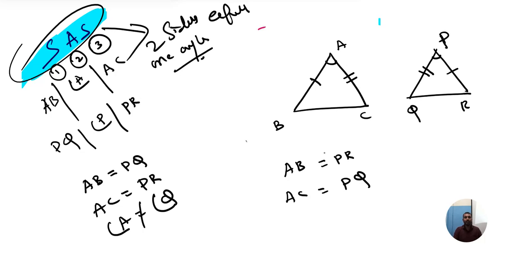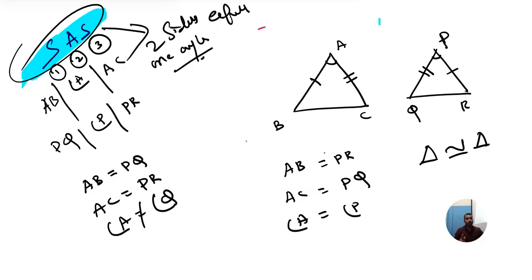Here we have single line AB. We can say that the single line AB is equal to the single line PR. Second, the double line: side AC is equal to side PQ. Now touching the single line and double line, which angle is it? Angle A. Here also, touching the single line and double line, which angle is it? Angle A. So these triangles are congruentially equal.